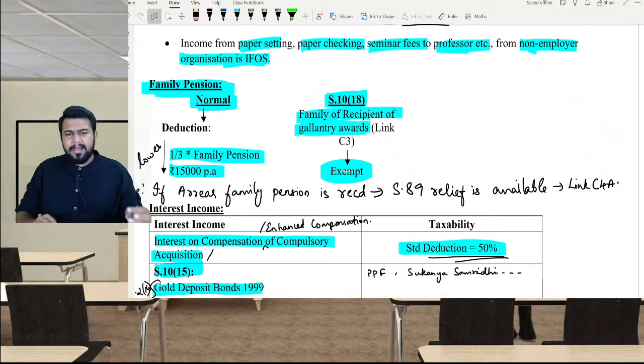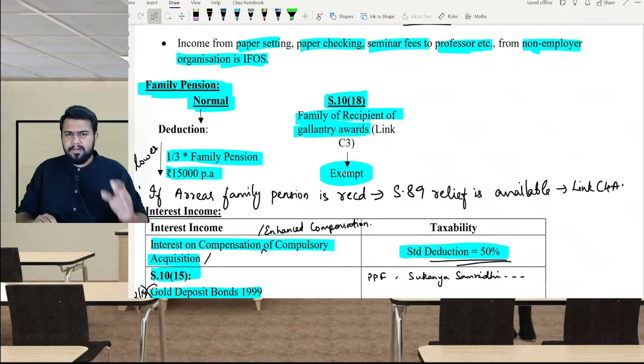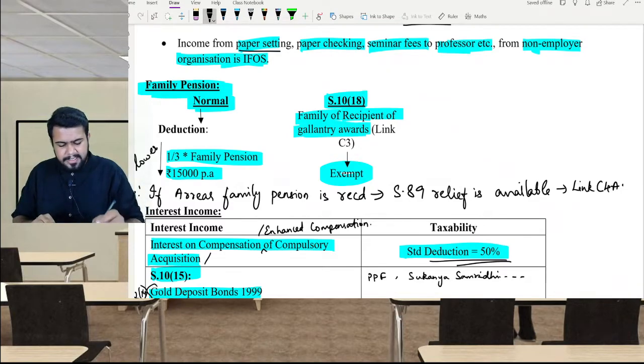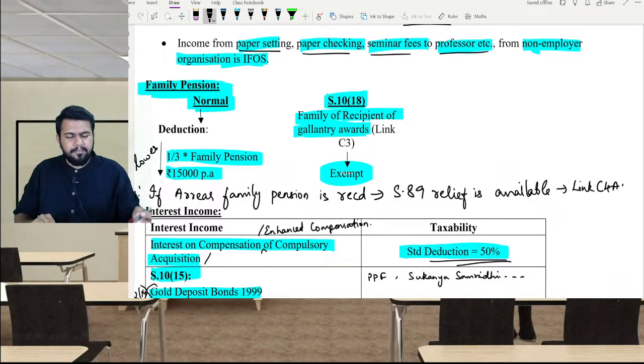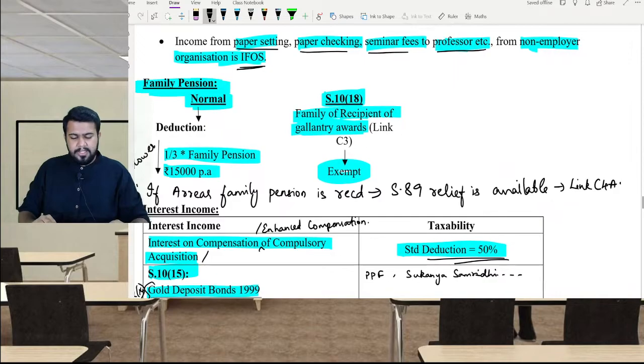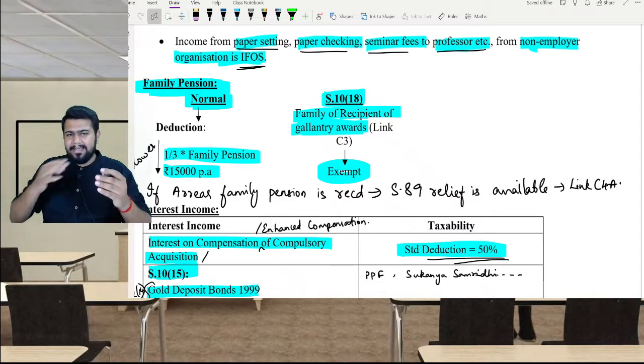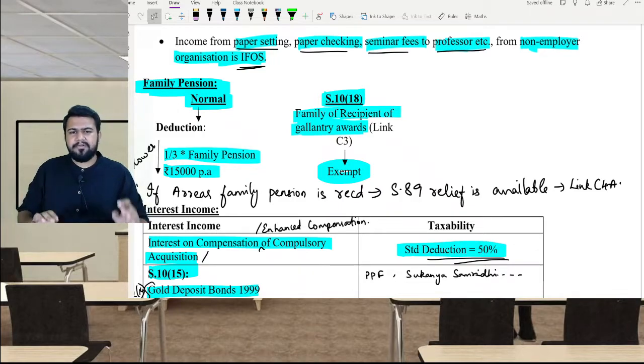Then if any person who is not the employee of an organization is receiving paper setting, paper checking, seminar fees, professor fees, etc. from such organization, in such case it is taxable under income from other sources. So for example, I am a chartered accountant, and the CA institute, that is ICAI, appoints me as a paper checker for the CA examinations. If I am receiving any money from the institute, then since the institute is not my employer, the money received from the institute will be taxable under income from other sources.